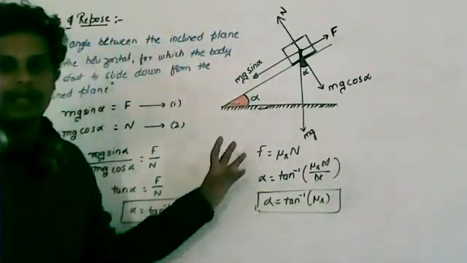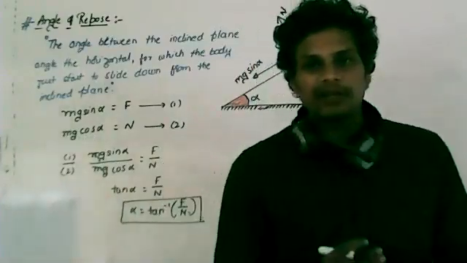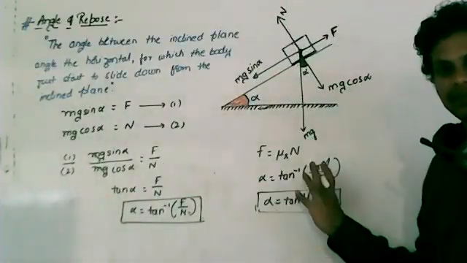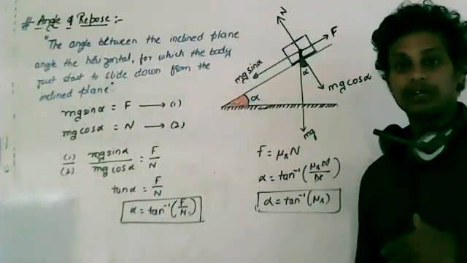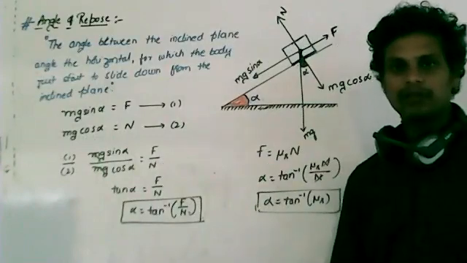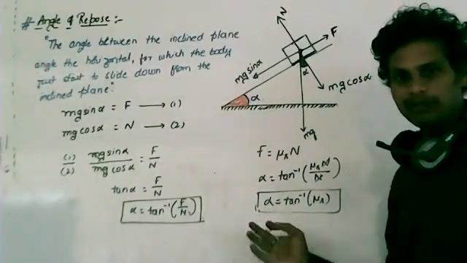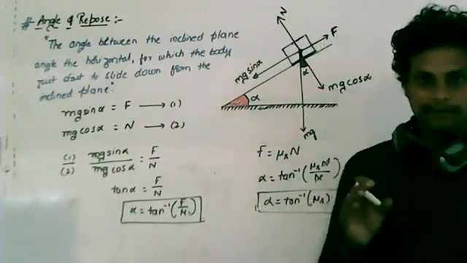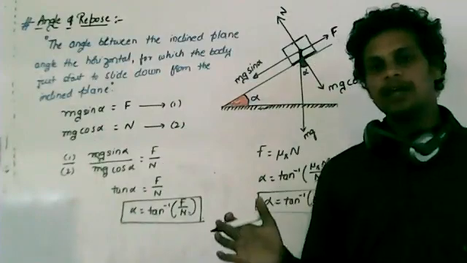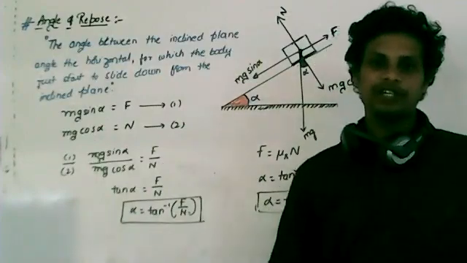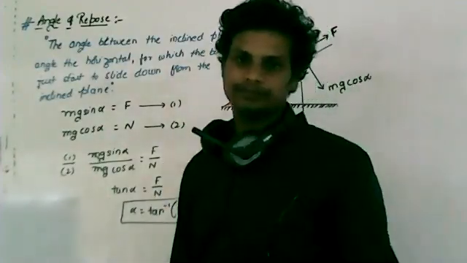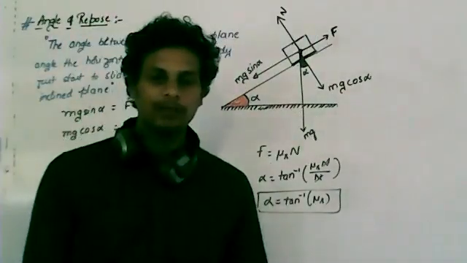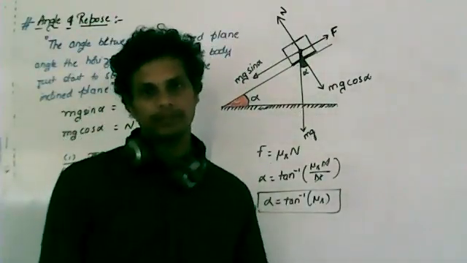Actually, if I explain this concept after the free body diagram, then you can understand it much more easily. So the next concept I'm going to discuss is the free body diagram. In the free body diagram, I will explain with friction and without friction at once.